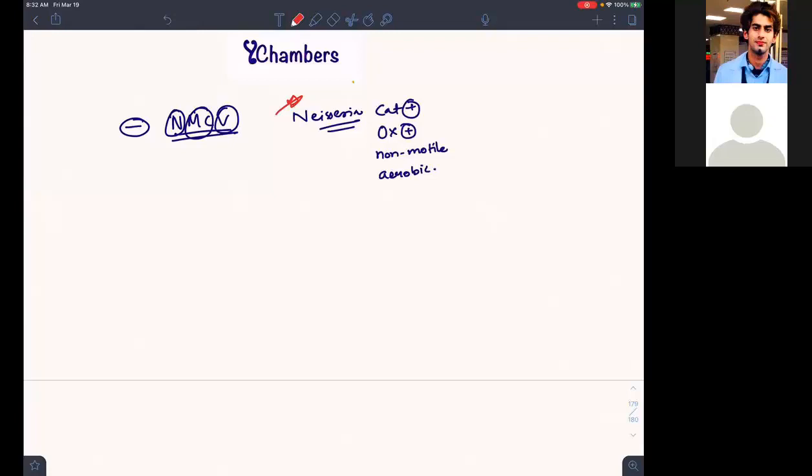Neisseria is a big family, but Neisseria has two species which are pathogenic to humans. That is Neisseria meningitidis and Neisseria gonorrhoeae.